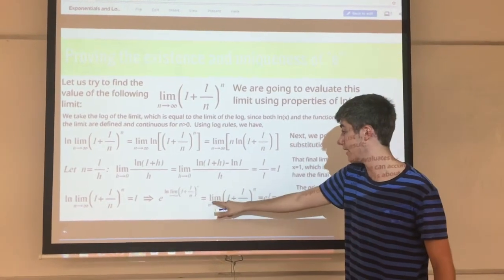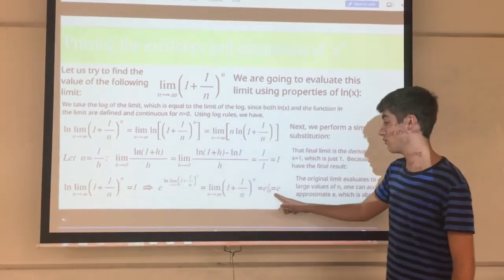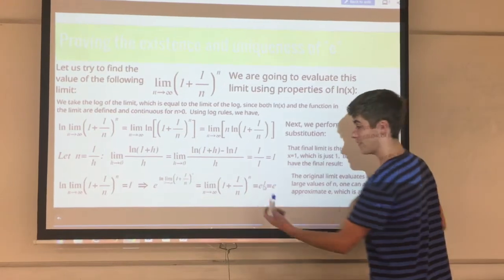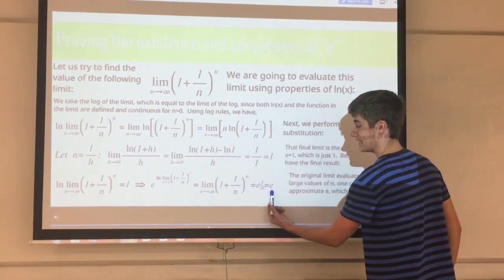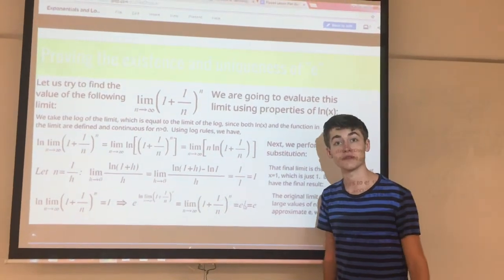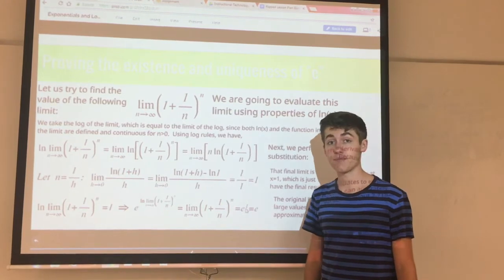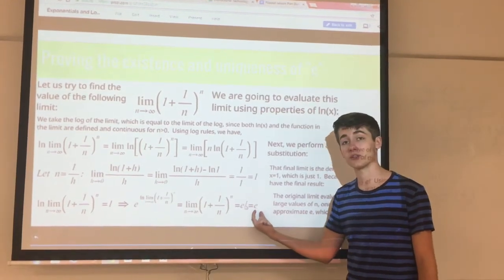So now we're just left with the limit. But remember, the right side of the equation is now e to the 1. And so e to the 1 is just e. And so this limit is exactly e. And so if you pick n sufficiently large, say 1,000, and do 1 plus 1 over 1,000 and raise that to the 1,000th power, you will get a very close approximation for what this number is.